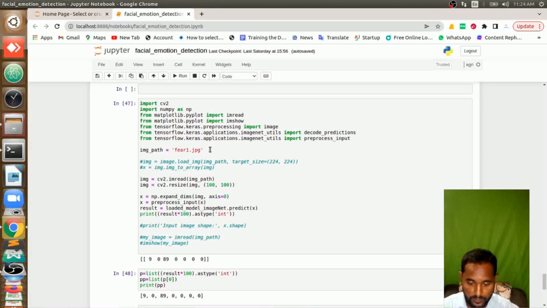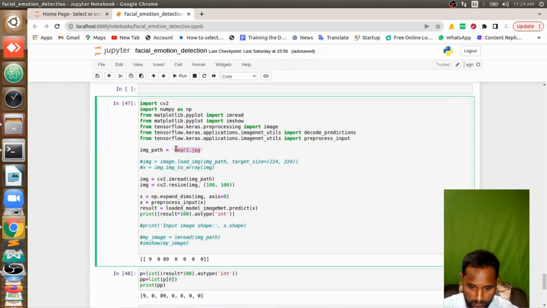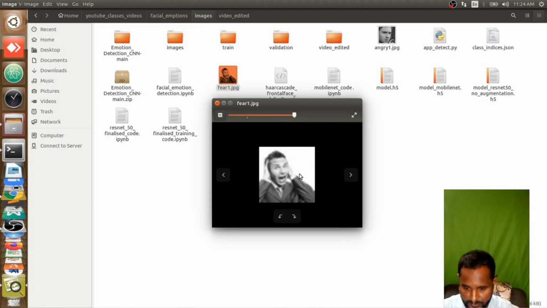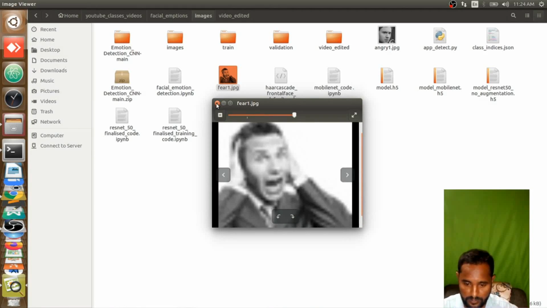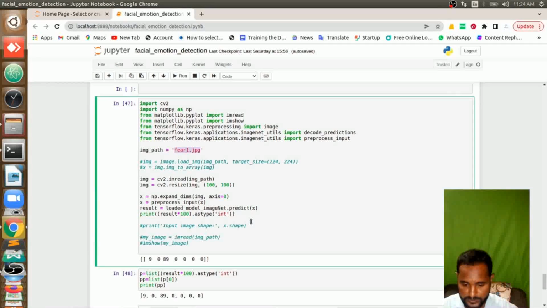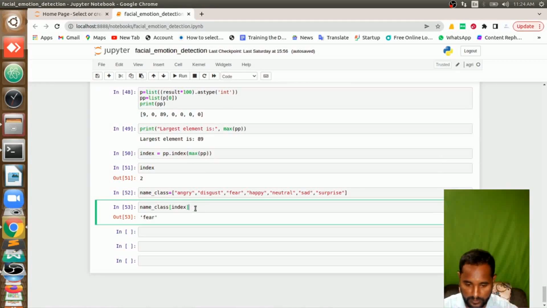Oh, okay, sorry, I am feeding fear.jpg, this image. It's saying fear. I feed it into my model, which is properly able to say in the end, okay, it belongs to a class called fear. Using this, whatever you can do.